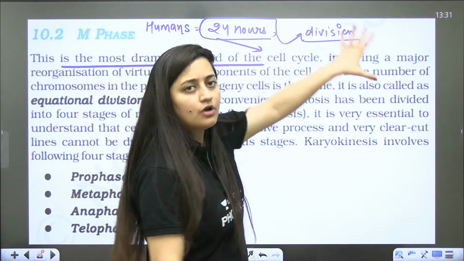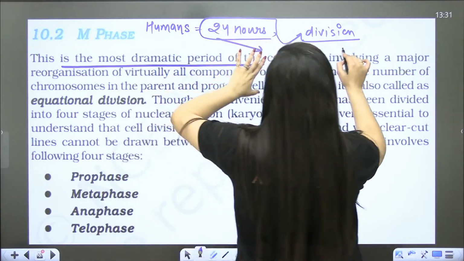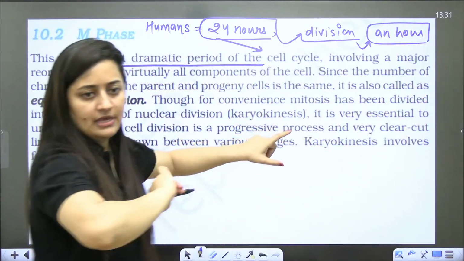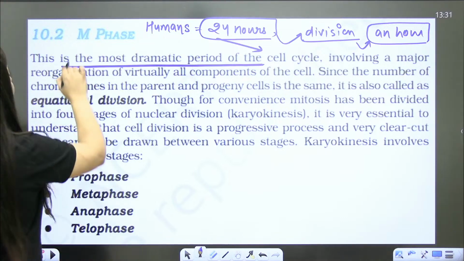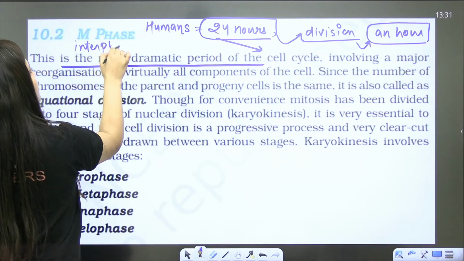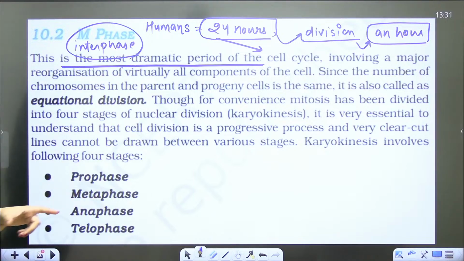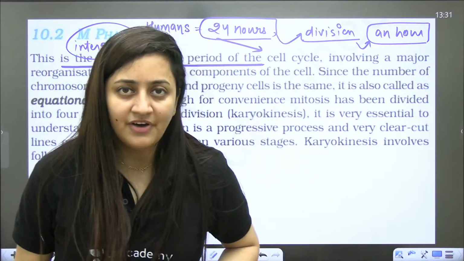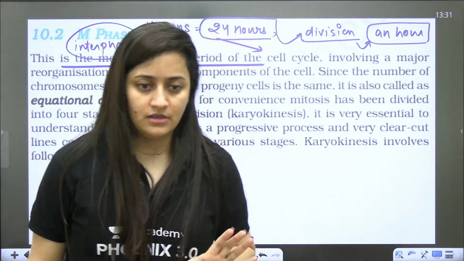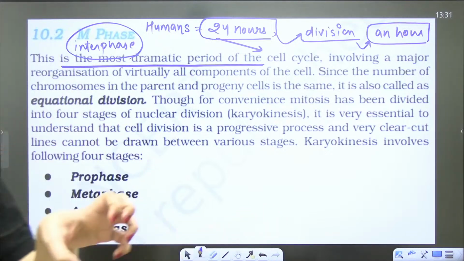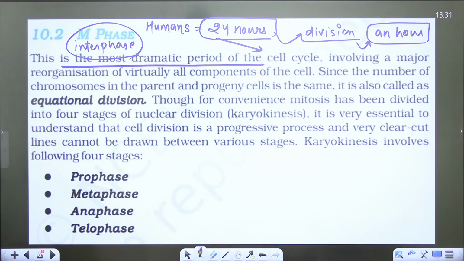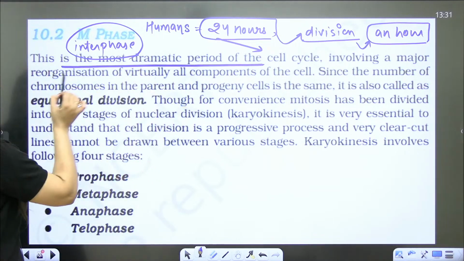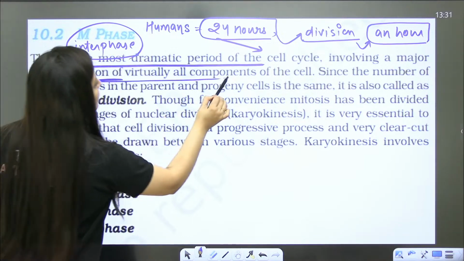So in humans, the cell cycle is 24 hours, and when it comes to the division, it is for 1 hour. The remaining time is of interphase. Are you getting my point? That's why it is said that a cell is going to spend more than 95% of its lifespan in the interphase. Understood? Clear?